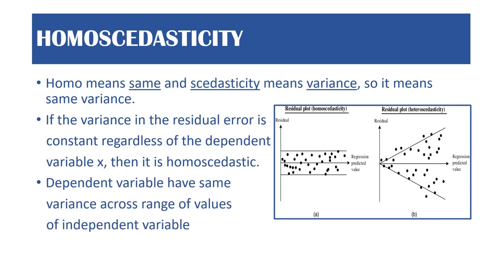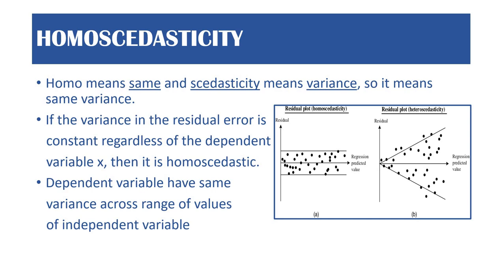Now coming to the most important one, and this is the most important because in interviews this is the most important question. What is homoscedasticity and its opposite is heteroscedasticity. So first let's break the name. Homo means same and scedasticity means variance. So it means that same variance, there should be same variance in our model.